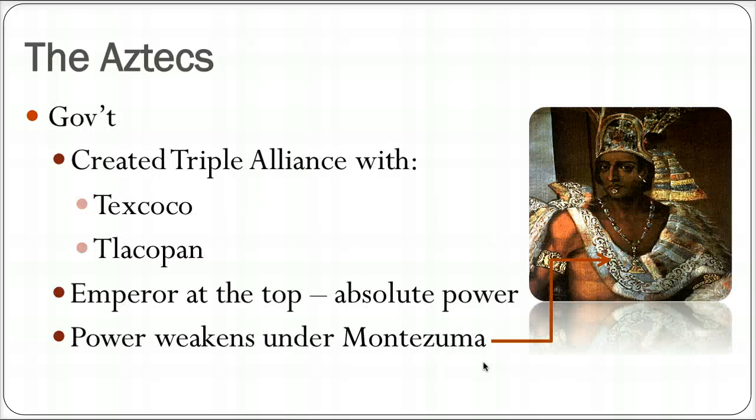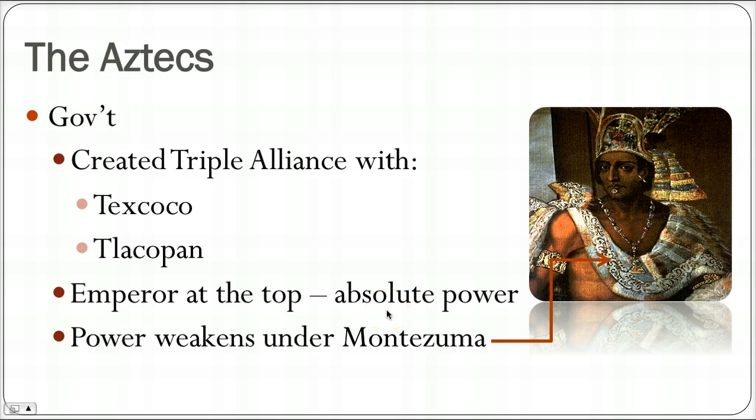As for government, they had created a triple alliance. What that means is they allied themselves with two tribes around the area, and this eventually absorbed into the Aztec Empire. So they allied themselves with the Texcoco tribe and the Tlacopan tribe, which were nearby. And again, they eventually were absorbed into the Aztec Empire. In terms of their government, they did have an emperor who ruled all. So there was an emperor at the top who had absolute power.